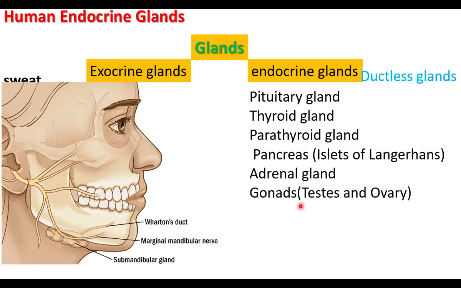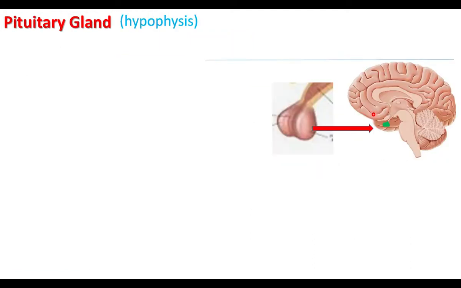Testes and ovaries are reproductive organs. They also function as endocrine glands. They secrete hormones. Thymus is a gland found just above the heart. These are the various common endocrine glands in the human body. In this part, we are going to discuss the pituitary gland alone. Pituitary gland is called the master gland because the hormones of the pituitary control other glands. So it is called the master gland.